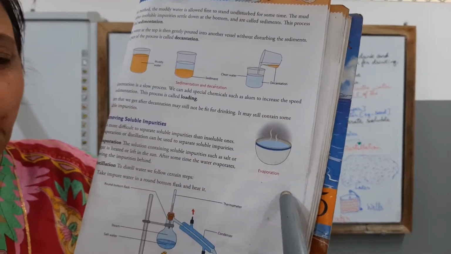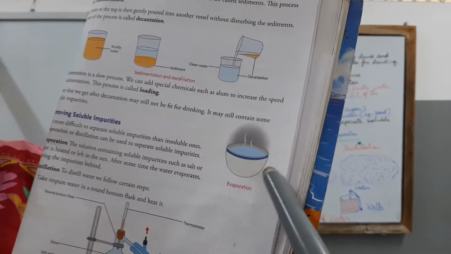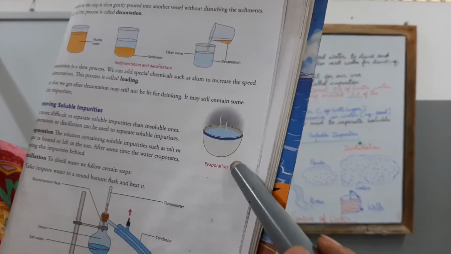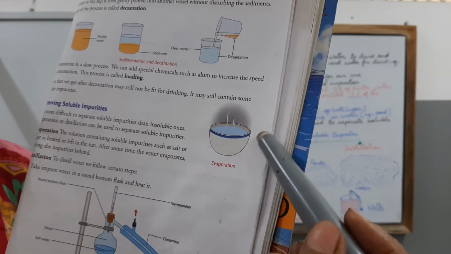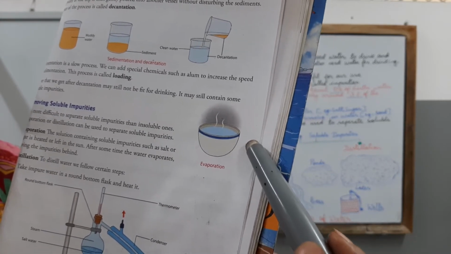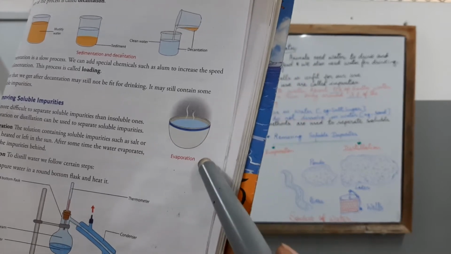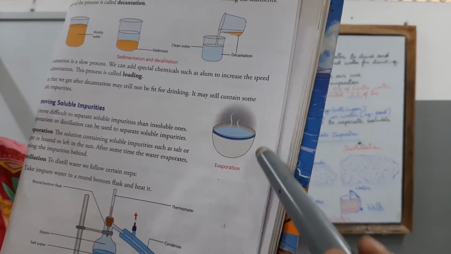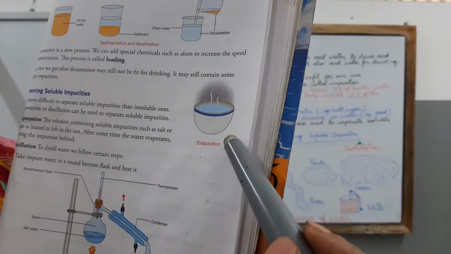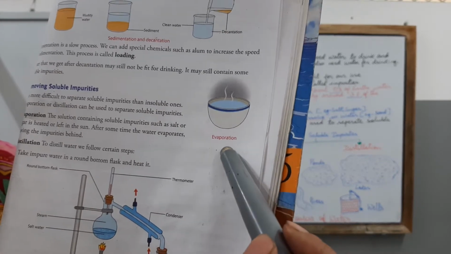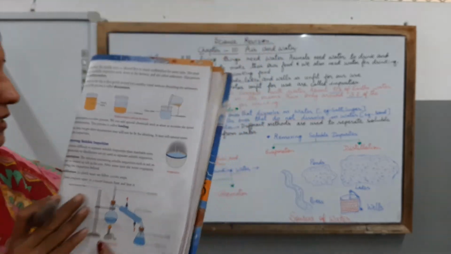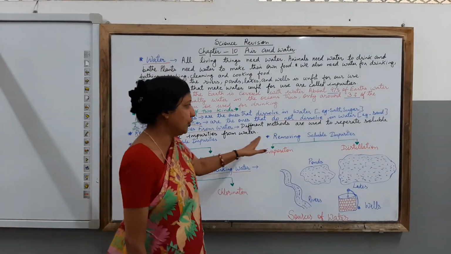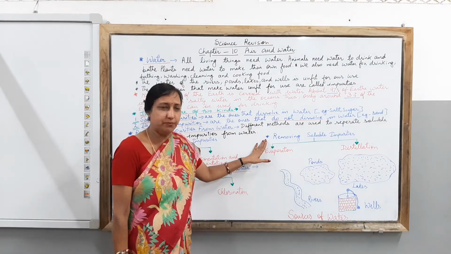When the water is evaporated through boiling, and evaporation can take place with the help of the sun even. You know that the heat of the sun is also helping in evaporation. And when this water is evaporated, only the soluble impurities are left behind. So this is one of the processes which is helpful in removing soluble impurities from water.